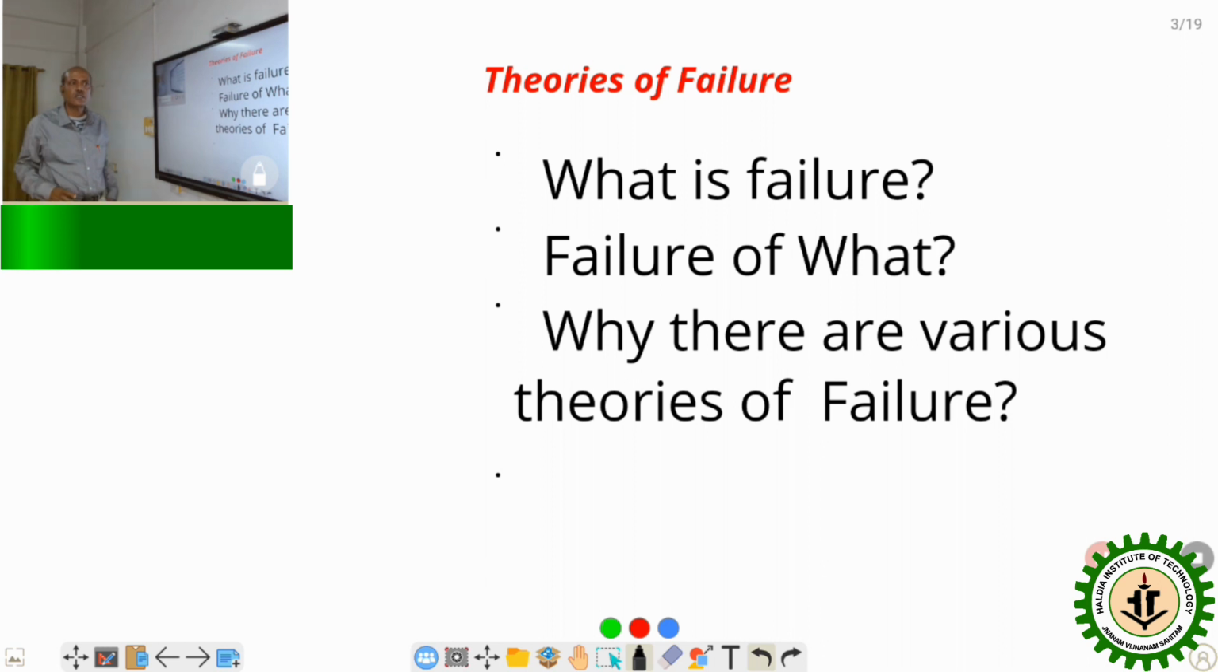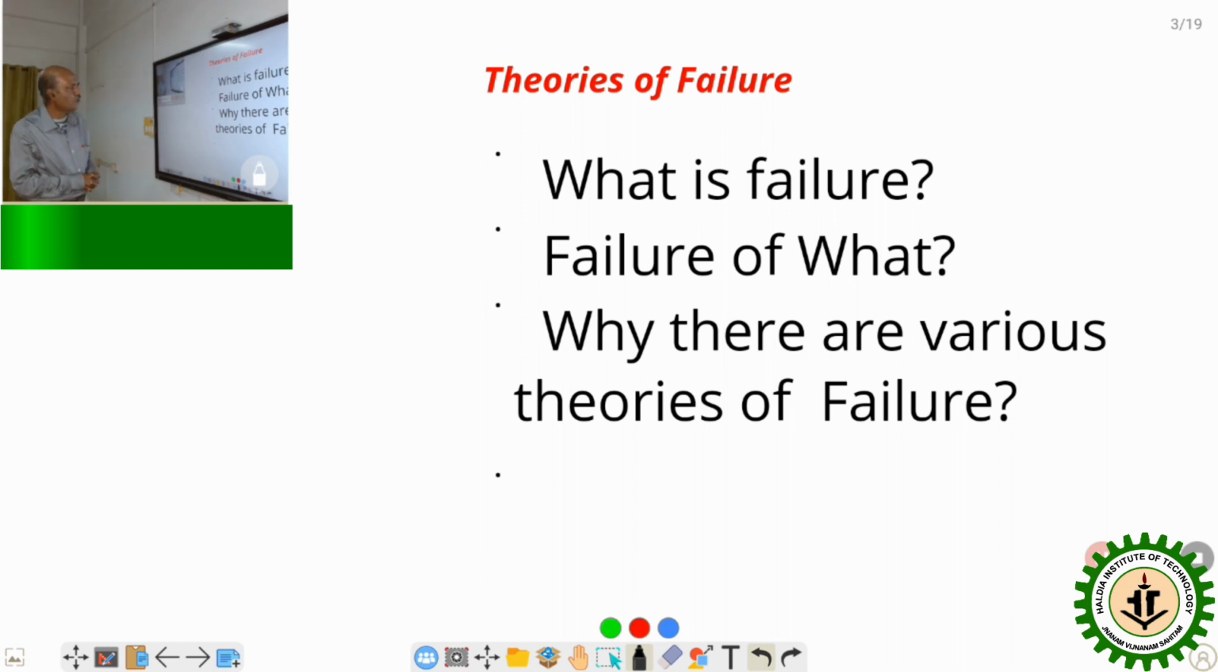Failure means that it may be complete separation of the body, or it may be that the material is deformed, means plastically deformed. So that means when the body is under load, the material may fail, means it may separate into a number of pieces, or it may deform permanently. Then in engineering sense, when the material is deformed permanently, it is called the failure of the body.